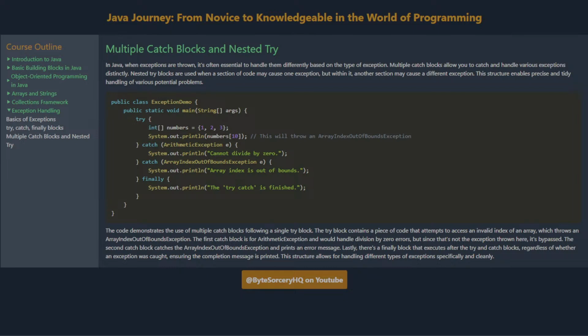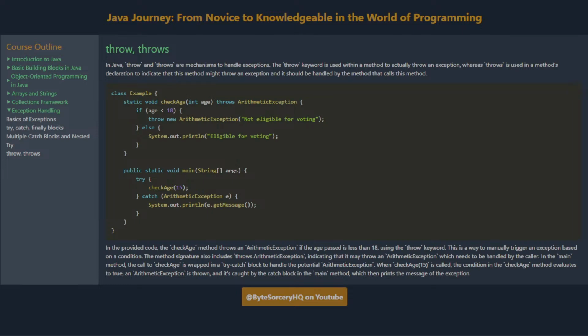The second catch block catches the ArrayIndexOutOfBoundsException and prints an error message. Lastly, there's a finally block that executes after the try and catch blocks, regardless of whether an exception was caught, ensuring the completion message is printed. This structure allows for handling different types of exceptions specifically and cleanly.